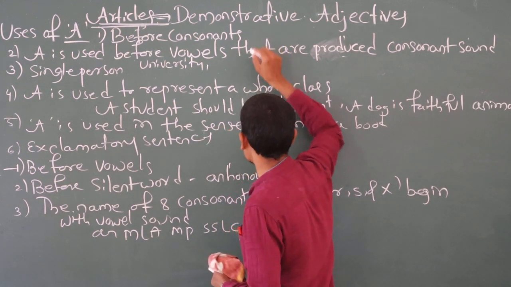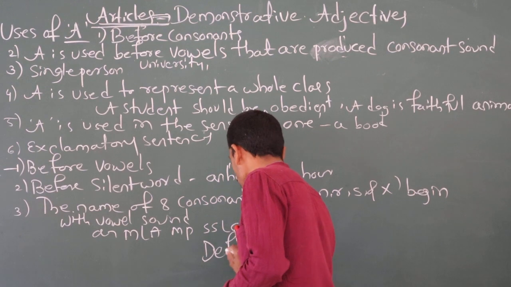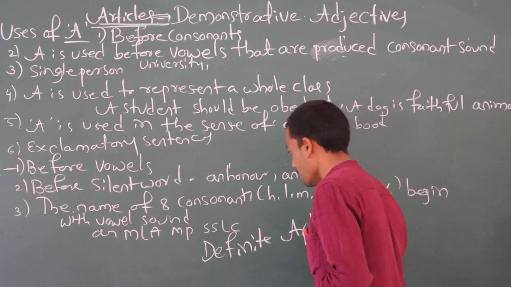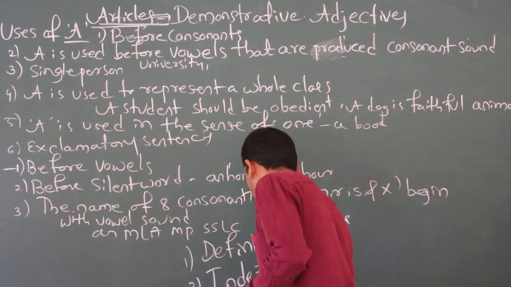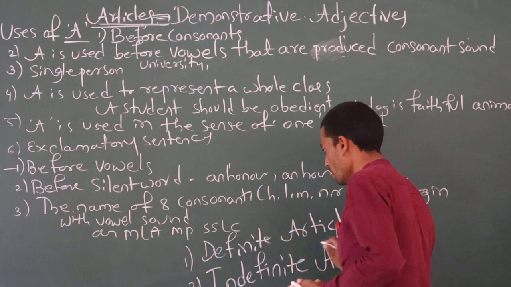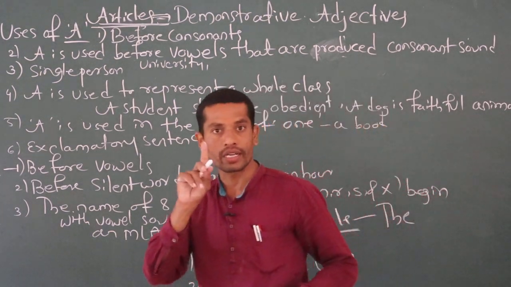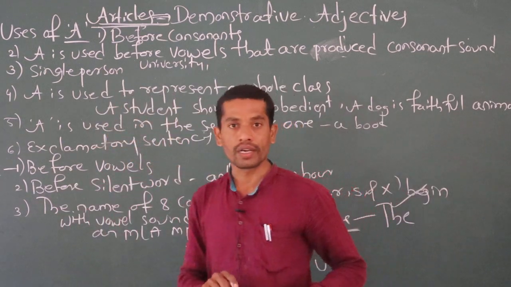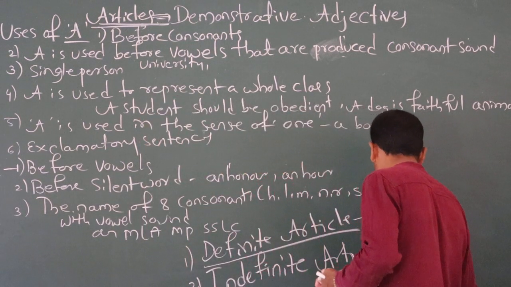The first one is the definite article, and the second one is the indefinite article. For the definite article, there is only one article, that is called the. For the indefinite article, there are two articles, those are a and an.